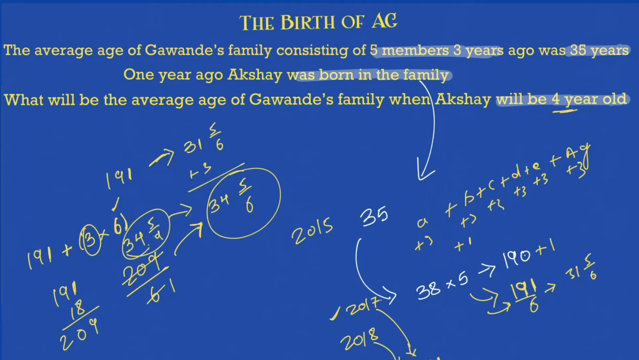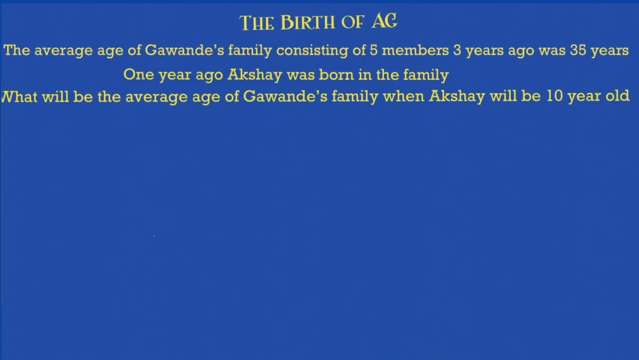But this I solved by the sum of the ages logic. This I solved by shortcut. No matter what is asked to you, you should always be comfortable reaching your answer. So that will be the average age of Akshay's family when Akshay will be 4 years old. Okay, let's take one more and the last scenario on this problem, where everything is the same.